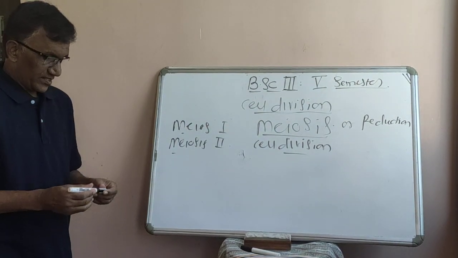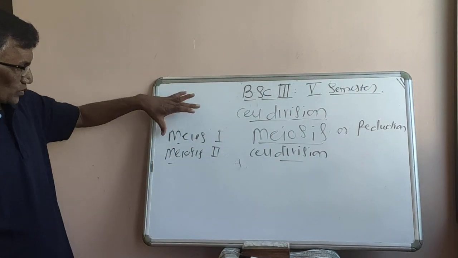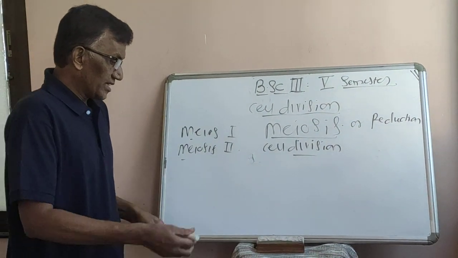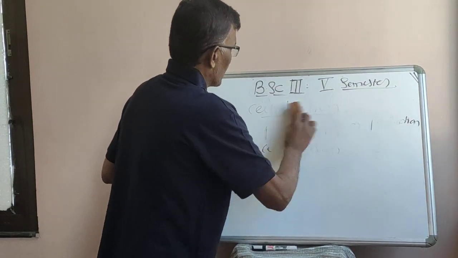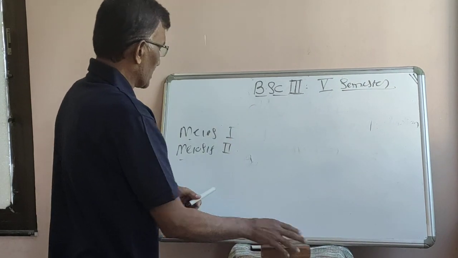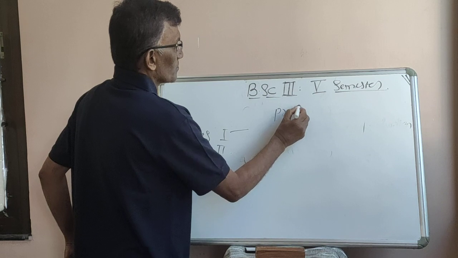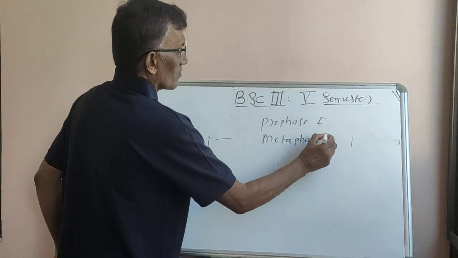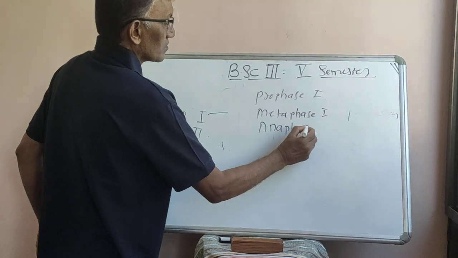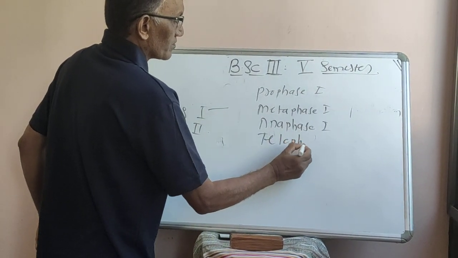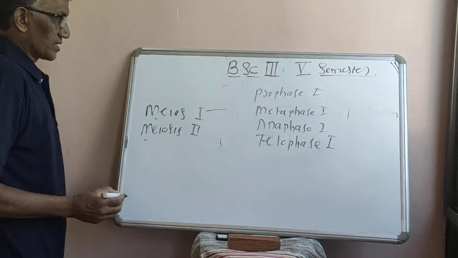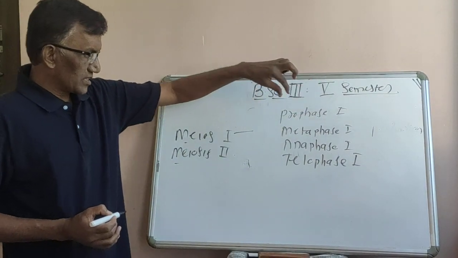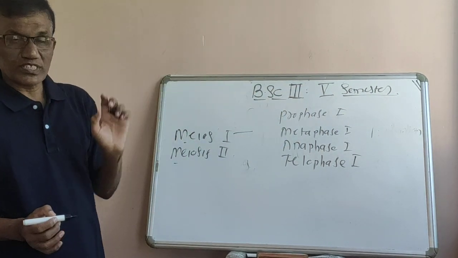Meiosis first consists of the following stages: prophase first, metaphase first, anaphase first, and telophase first.